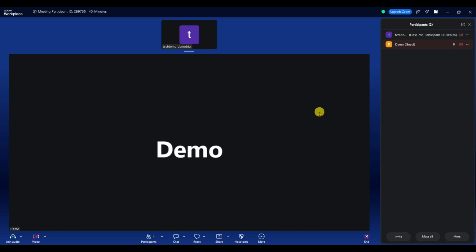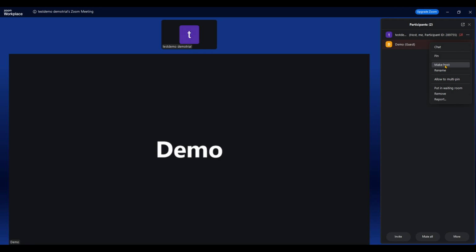In the participant list, find the person you want to give control to. Next to that participant's name, click the three-dot menu. This More Options menu gives you additional actions you can take for that specific participant. If you do not immediately see the menu, you may need to hover your cursor over the participant's name first.